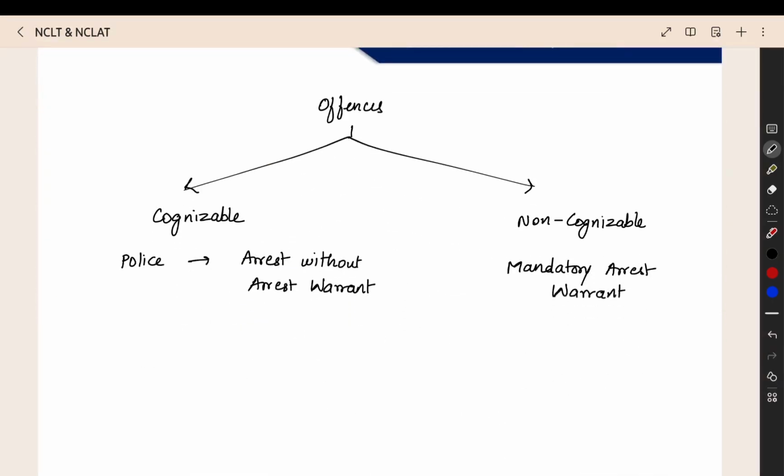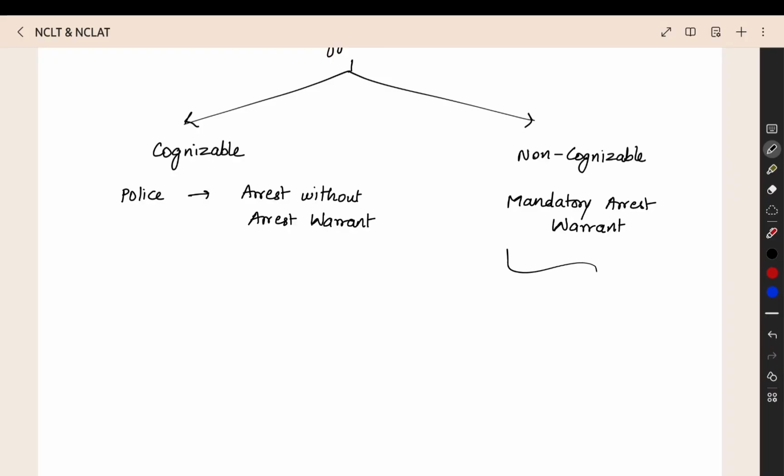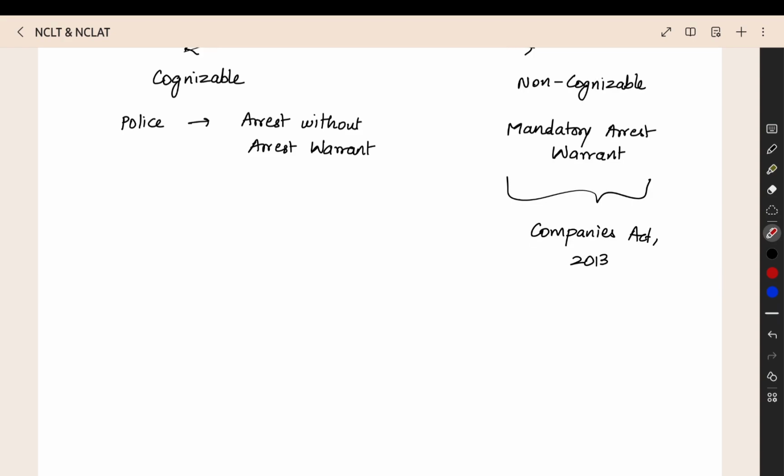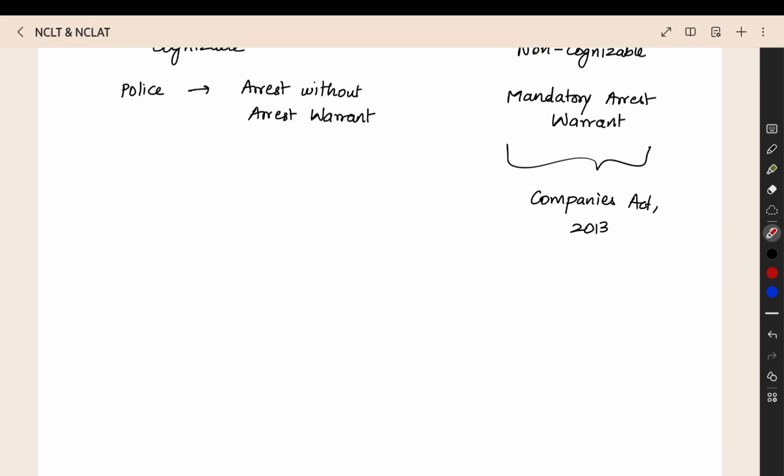Now these are the types of offence we are having. Most of the offences under the Companies Act are non-cognizable only. For example, you did not file the annual return properly, you did not file the returns, all the forms, everything you did not file properly. Because of that, the police cannot enter into the registered office and arrest the director. That is not going to happen. The police does not have the right to arrest the director just because of an offence under the Companies Act.